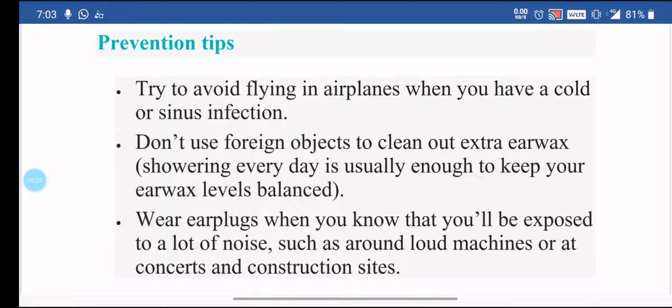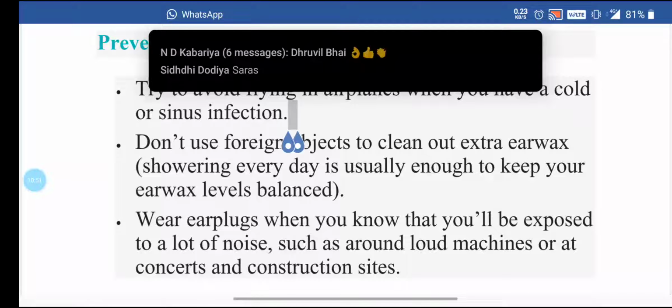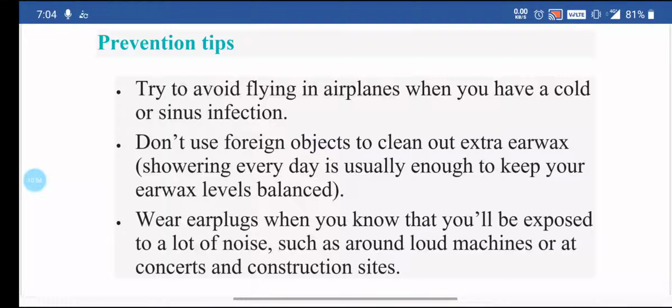Second, don't use foreign objects to clean out extra wax. Showering every day is usually enough to keep your earwax levels balanced. And last, wear earplugs when you know that you will be exposed to a lot of noise, such as if you go to a concert or a construction site or any area surrounded by loud machines, you should wear earplugs. So, this is all about perforation of the tympanic membrane.